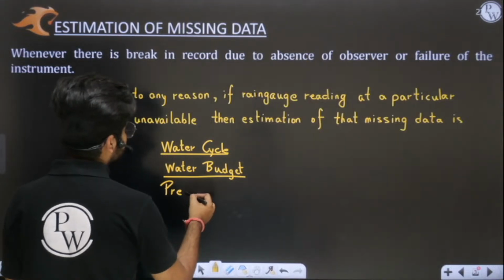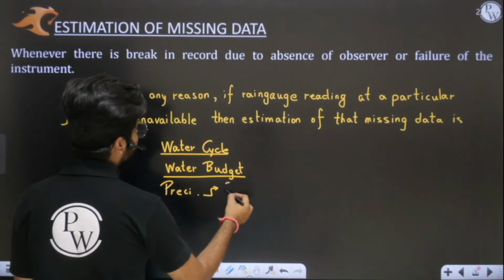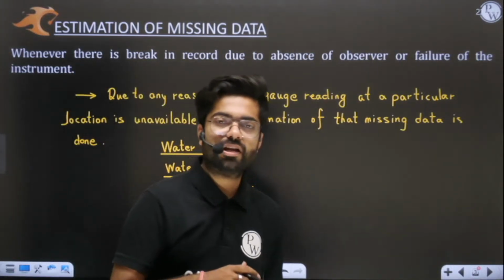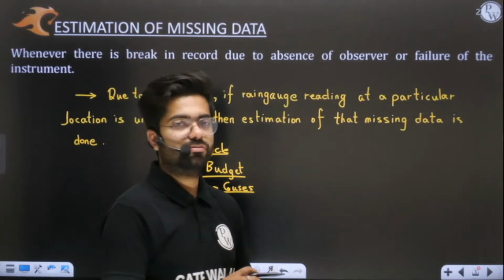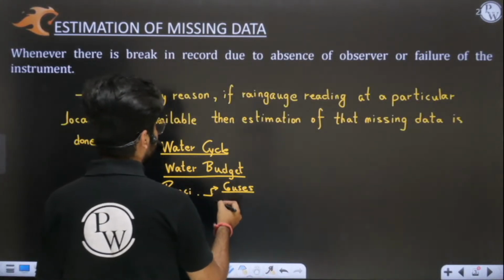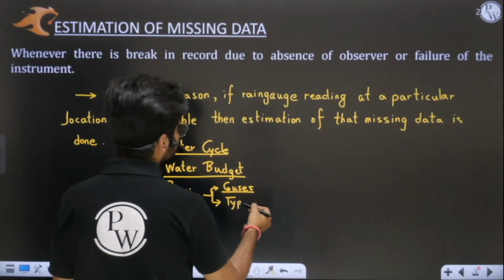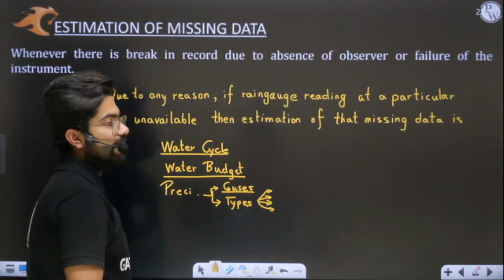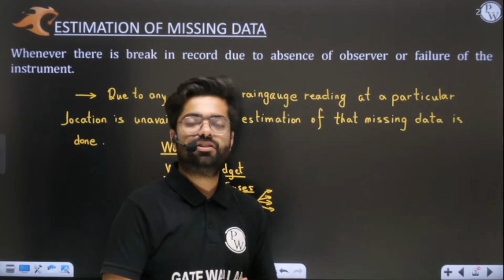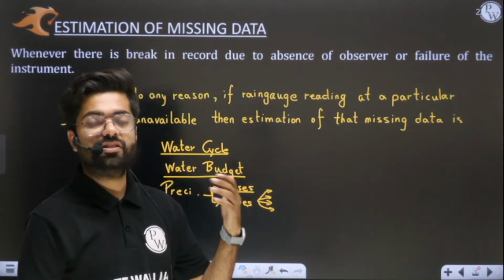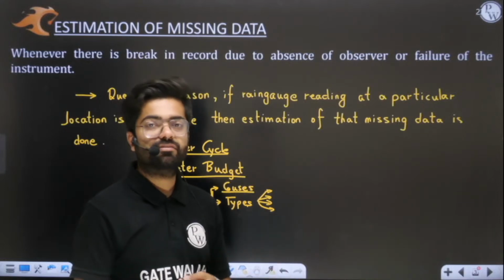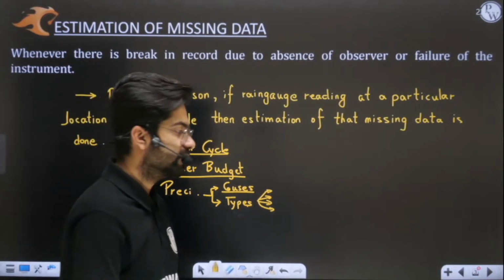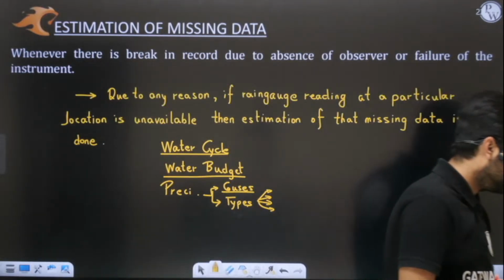In the precipitation chapter, you told us about the causes. Two causes were there: when moisture is increasing in the atmosphere, and secondly when temperature goes down. After causes, we went on to types of precipitation. You told us about four types. The very first one was convective precipitation, because there is a difference in density of air masses. After convective we have orographic, then cyclonic, and then frontal. I hope you remember all the four types of precipitation which generally take place.